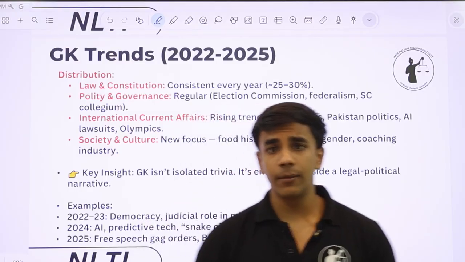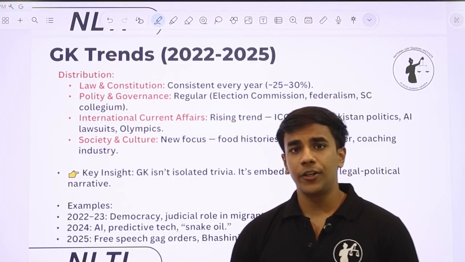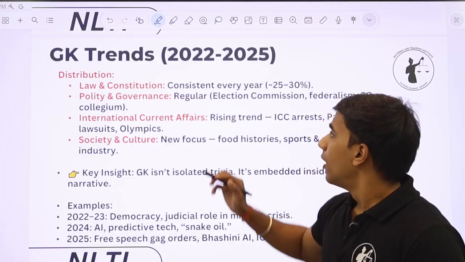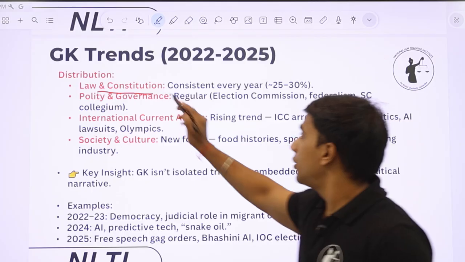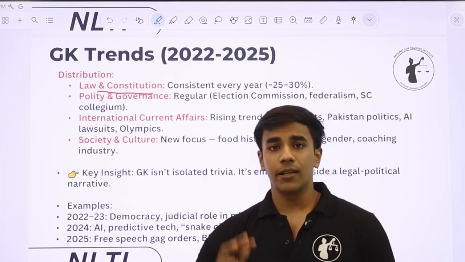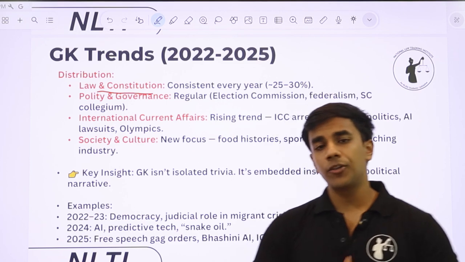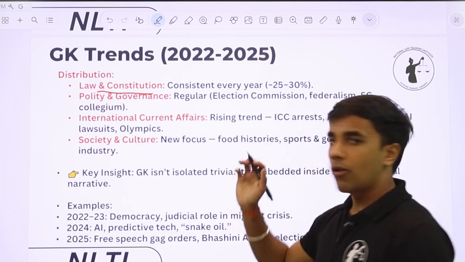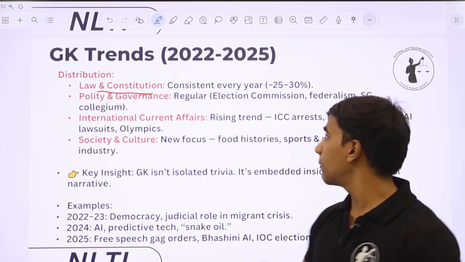Now coming to a very important thing, we'll talk about the GK trends from NLSAT 22 to NLSAT 25 and what has stayed constant: law and constitution. For every year that NLSAT has taken place, from NLSAT 22 to NLSAT 25, something related to law, constitution or judiciary has always found a place in the paper.